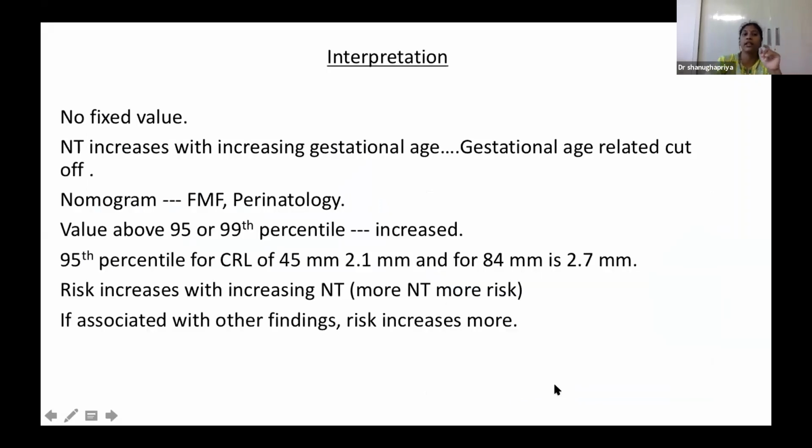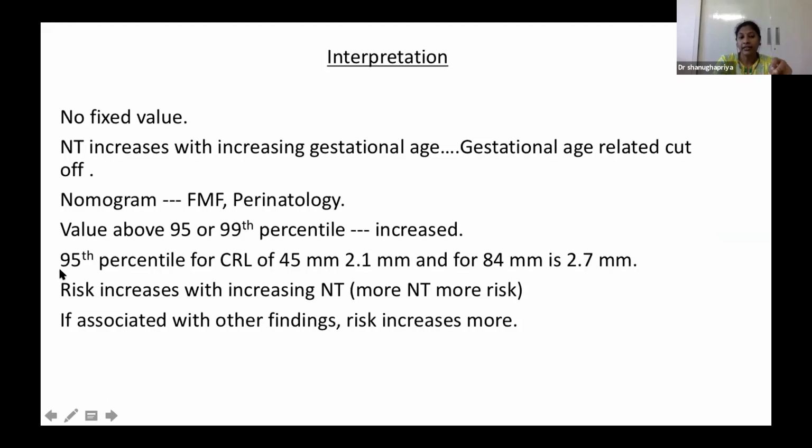Coming to the interpretation part, how do we interpret? There is no fixed value for nuchal translucency. We always use a nomogram. NT increases with increasing gestational age, so we have to use a gestational age related cutoff, that is, a CRL dependent cutoff. We can go to the Fetal Medicine Foundation or perinatology site to check the nomogram, where a calculation page is available. If we put in a CRL and the corresponding NT, it calculates the percentile. Any value above the 95th percentile is considered increased NT, that is, significant.